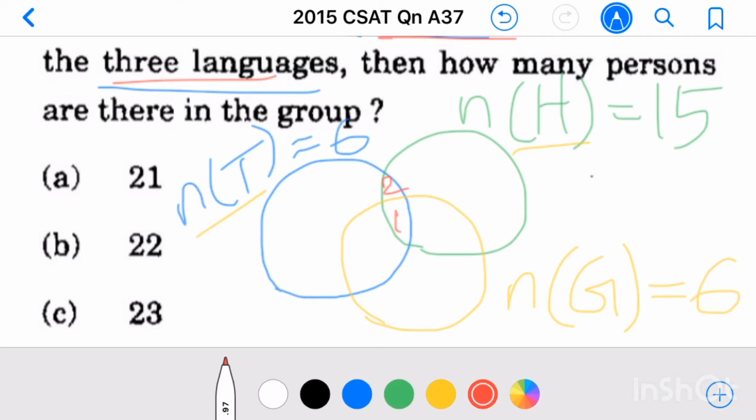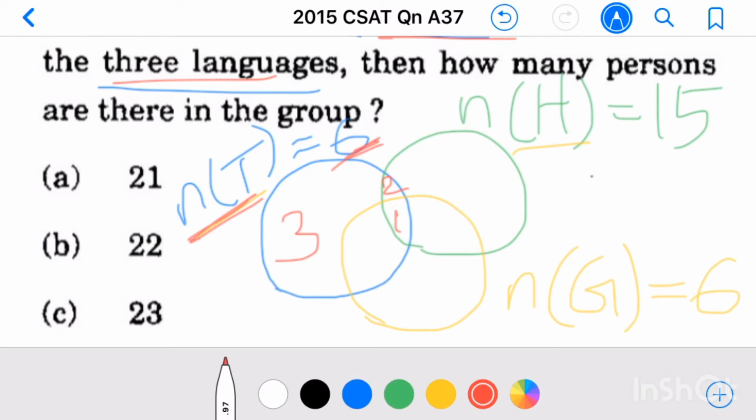So here there are 6 people who can speak Tamil. Then 2 can speak Tamil and Hindi, 1 can speak all the languages. So how many people are there who can speak only Tamil? Deduct this 2 plus 1, 3, from 6. We get people who can speak only Tamil, which is equal to 6 minus 3 equal to 3.